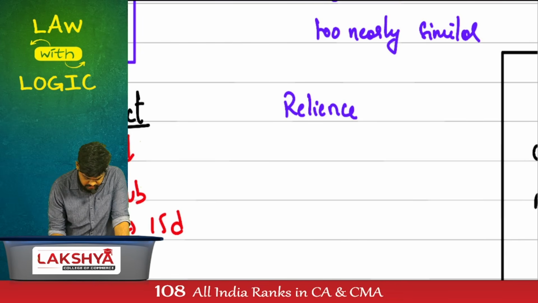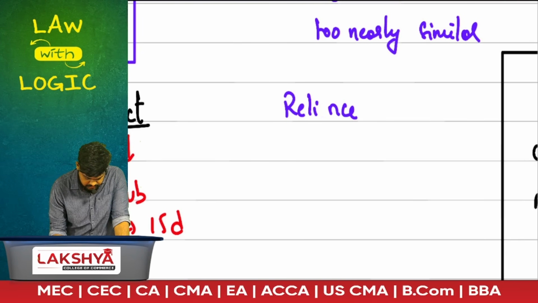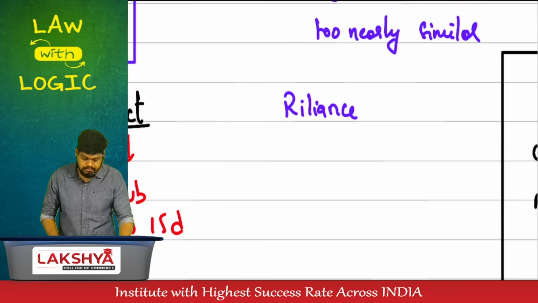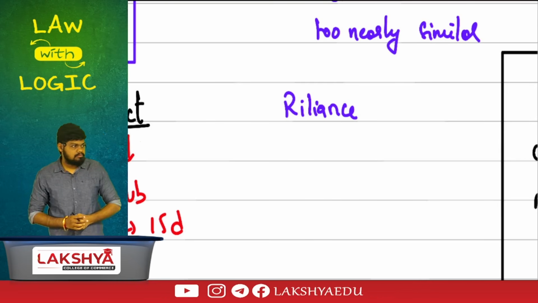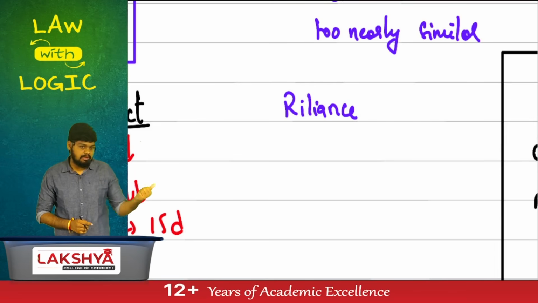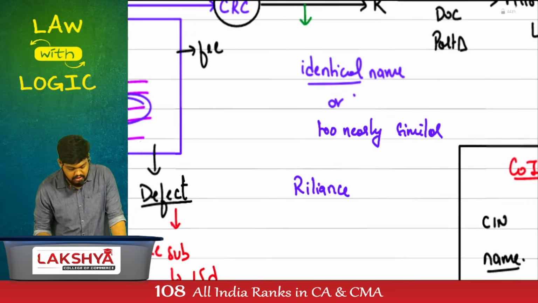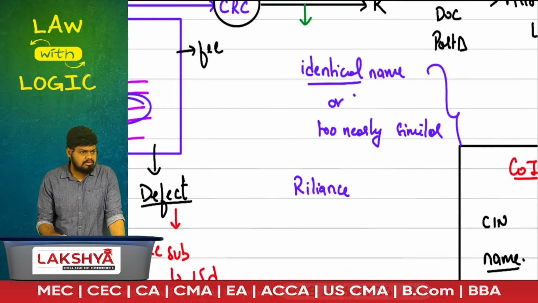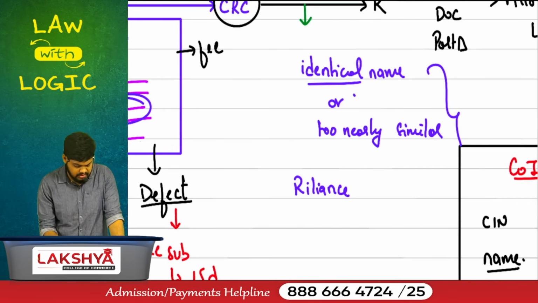Spelling is correct. It is not identical, but it is too nearly similar. It is either too nearly similar or identical. This is not allowed. Who should check this? CRC will verify the first point.